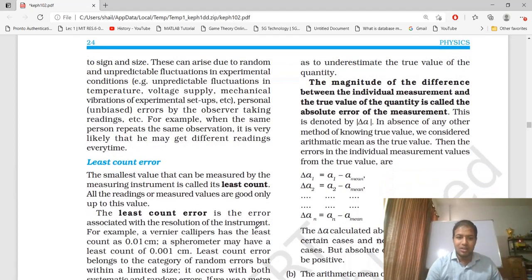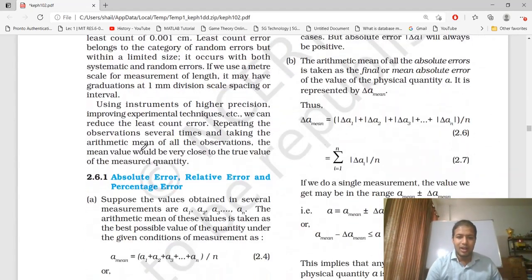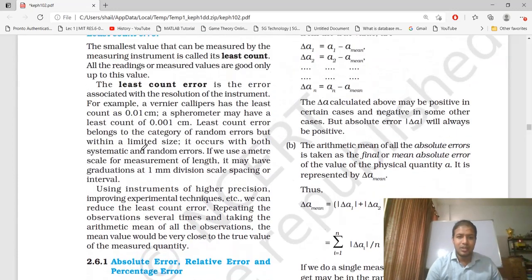So now we will read the least count error, and after that we will stop here. The least count error is the error associated with the resolution of the instrument. For example, a vernier caliper has a least count of 0.01 centimeter. A spherometer may have a least count of 0.001 centimeter. Least count error belongs to the category of random errors, but within a limited size. It occurs with both systematic and random errors.